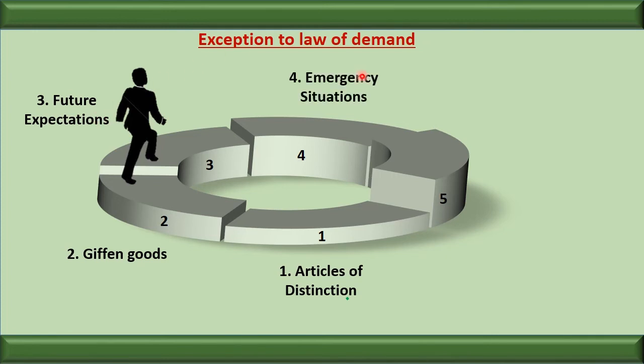Next is emergency situations. Listen, the law is also not applicable in the case of an emergency situation. Say riots, say earthquake, say famine. Why? Because during that time period, the availability of the goods is less. So people want to purchase and keep it in stock because they don't know whether they will get the things in the future or not. So the law is not applicable. Price is increasing and the demand is also increasing.